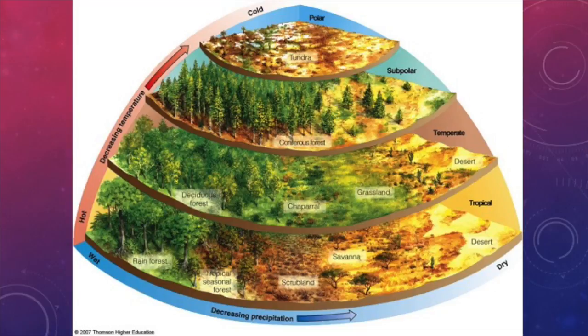Last, we have mountain biomes. So far, our biomes have been characterized by latitude. We can't forget that altitude plays a role in this as well. As you increase in altitude, climate changes. They become colder and are generally more isolated. As a result, we consider them to be islands of biodiversity.